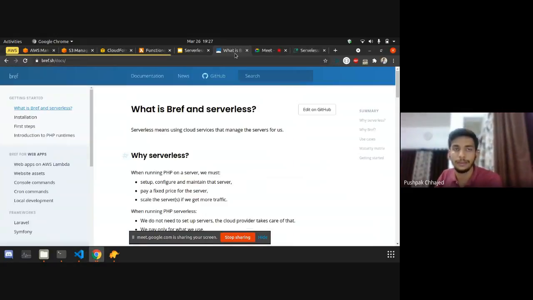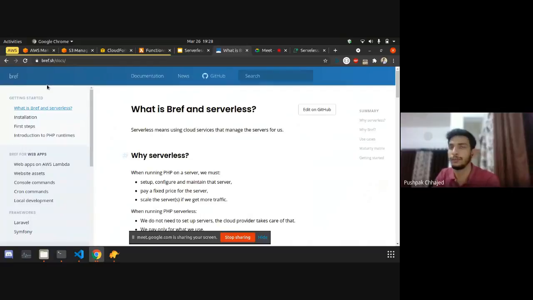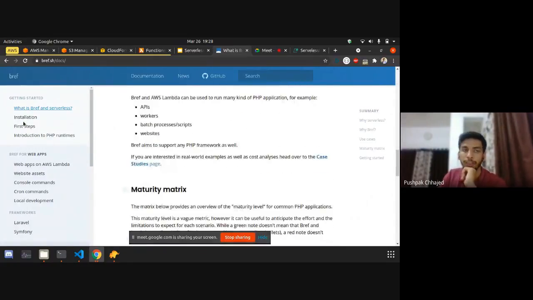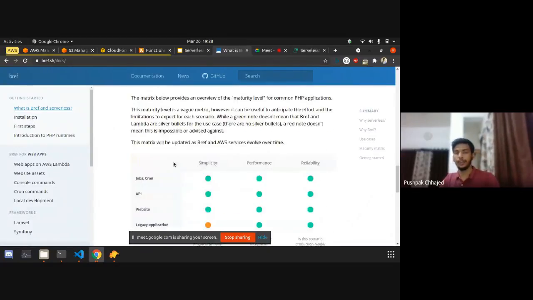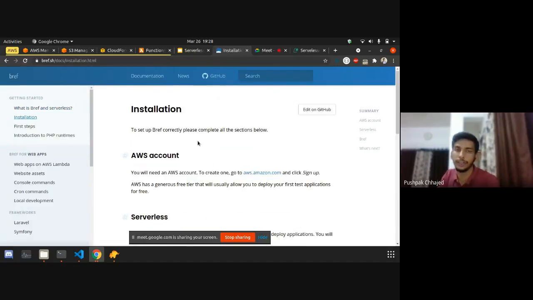So this is the Bref website. It's a really good package. From the documentation, I will show you how we can convert our non-serverless application into a serverless one. If you want to know more about Bref and serverless, you can read this documentation. They have provided all those things in detail: what the use cases are, and whether you should migrate your architecture from traditional to serverless. But we are now interested in the installation step.